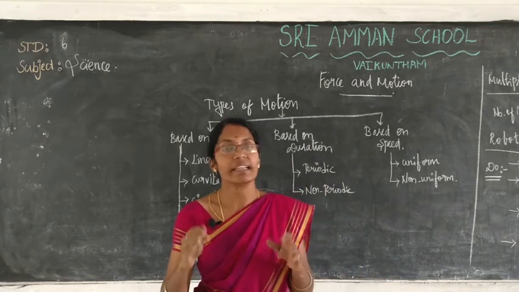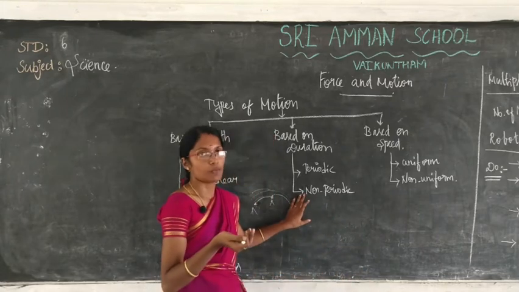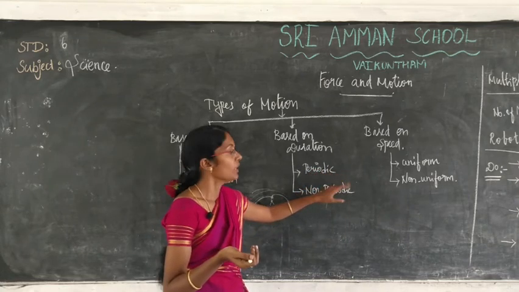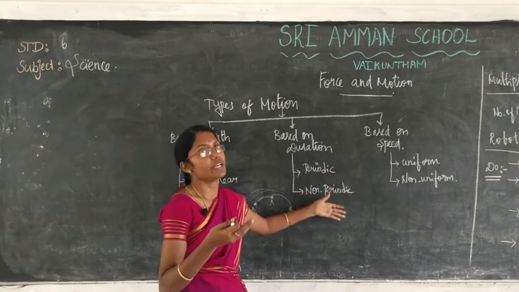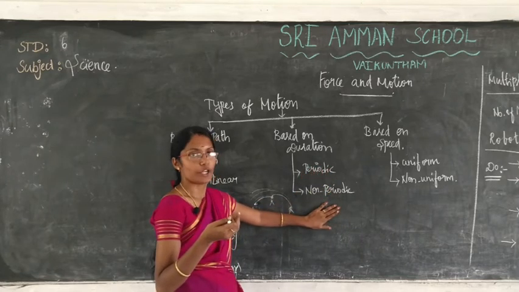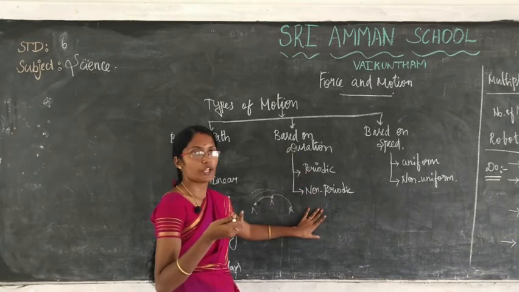We don't know when it is going to occur. So that is called non-periodic motion. Periodic motion means it occurs at regular intervals of time. Non-periodic motion means we don't know when it occurs. So that is called periodic motion and non-periodic motion. Okay, is it clear, periodic motion and non-periodic motion?